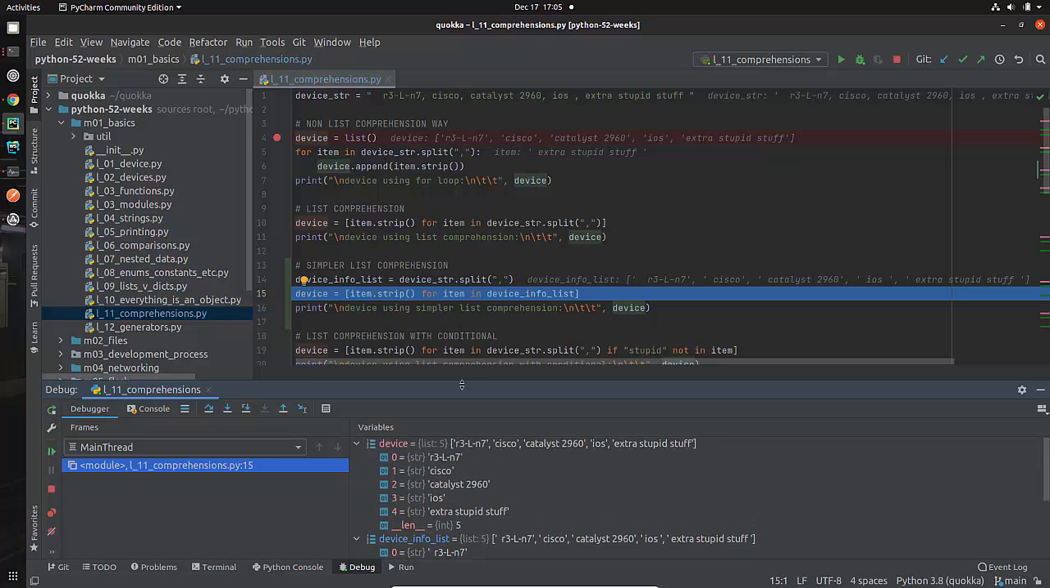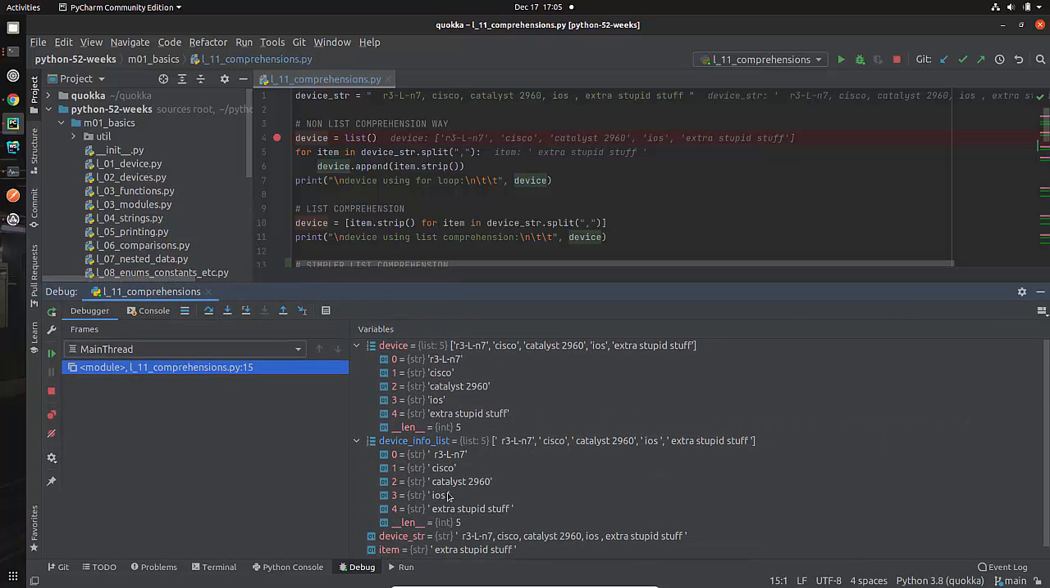Let me make this a little bit bigger. You're saying, well, it looks exactly like device. Look a little bit closer. It doesn't. Look at my device from before. It doesn't have any blank spaces, but here you can see there's an all-important blank space there. Extra stupid stuff has a blank space at the beginning and at the end. You'll notice it's printing this out without using a fixed font, so it's a little bit harder to see, but you can see that.